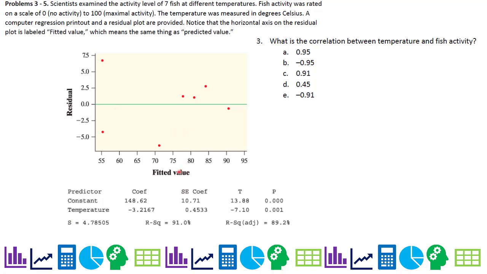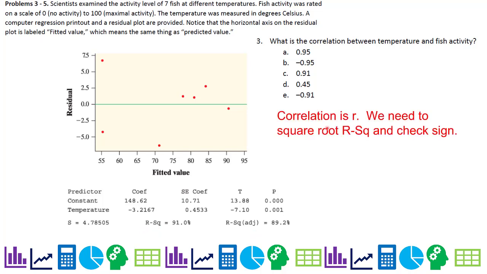value. So, first of all, they ask, what is the correlation between temperature and fish activity? Well, first of all, we don't get correlation on the computer printout. It gives us R² and R² adjusted. Now, we do not use this one. This is when you have multiple variables going on, more than the 2. So like if we did temperature and who knows what else. Magnetic field, I don't know. Or amount of food they ate. So we ignore this one. We don't use that one at all. But R², that is the one we use.